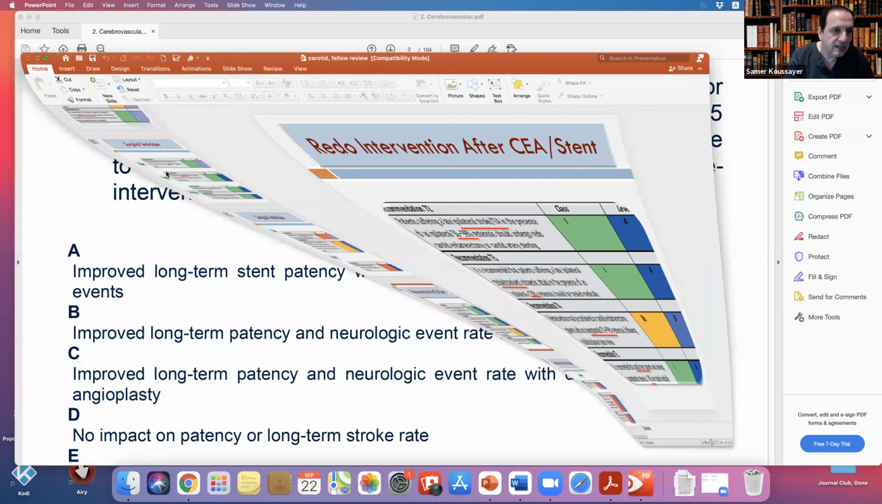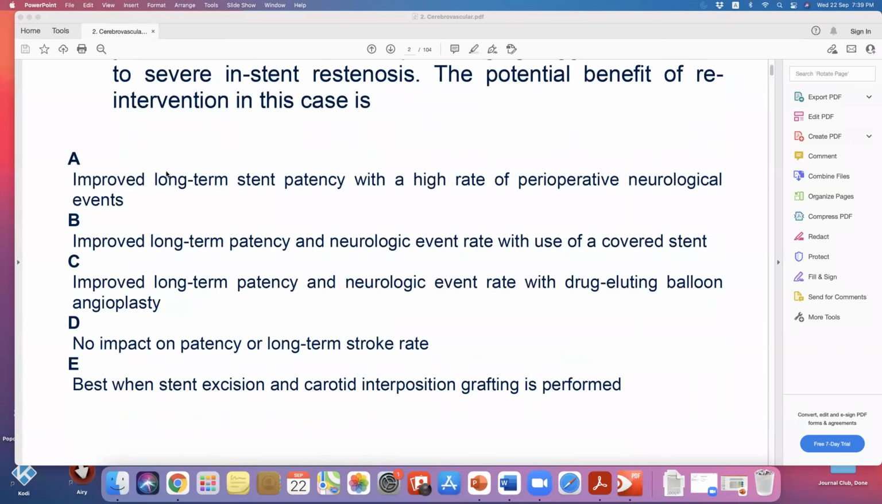So let's see what the question said. Option A: improved long-term stent patency with a high rate of perioperative neurological events. Option B: improved long-term patency and neurologic event rate with use of covered stent. We're not trying to solve the question, we need to try to learn. Improved long-term patency will not improve patency. The reason why we don't redo them is not a high rate of perioperative neurological events.